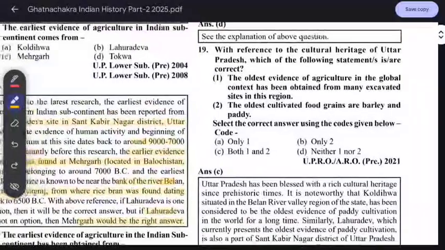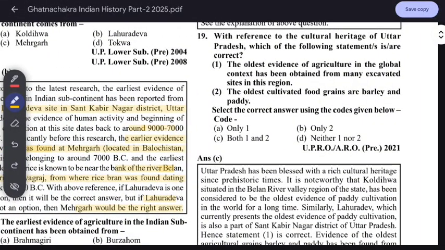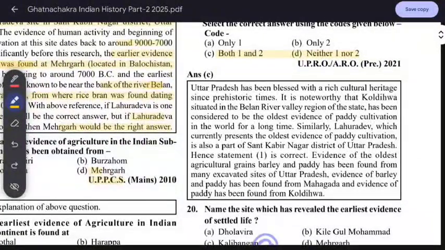Now the next question. With reference to the cultural heritage of Uttar Pradesh, which of the following statements is correct? The oldest evidence of agriculture in the global context has been obtained from many excavated sites in this region. The oldest cultivated food grains are barley and paddy. Both are correct. Uttar Pradesh is blessed with rice heritage from prehistoric times, and Koldihwa, situated on the Belan River, is considered the oldest evidence of paddy cultivation.